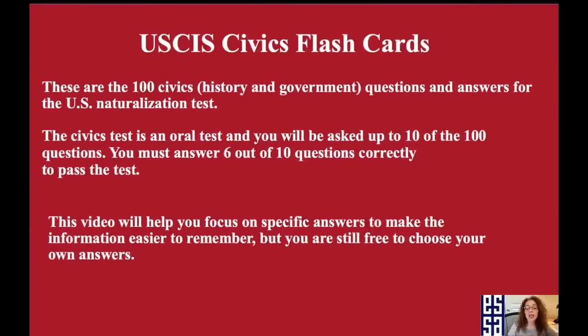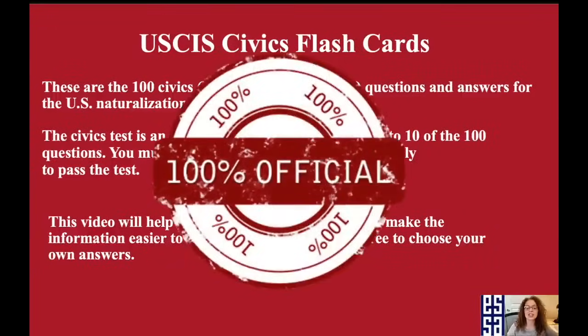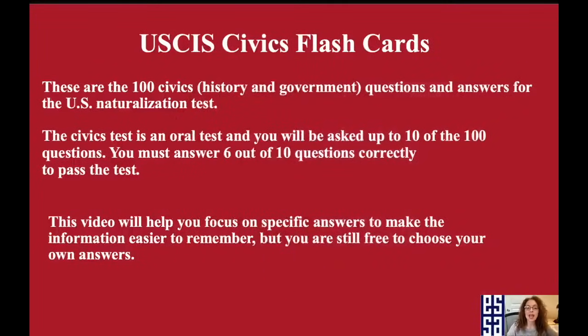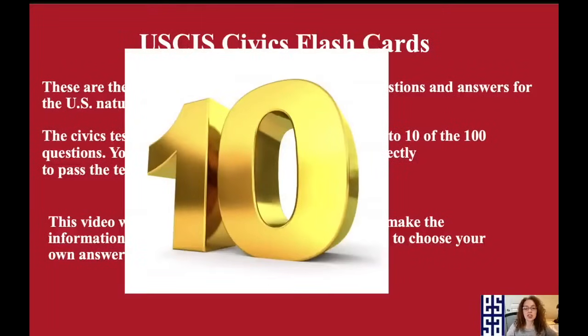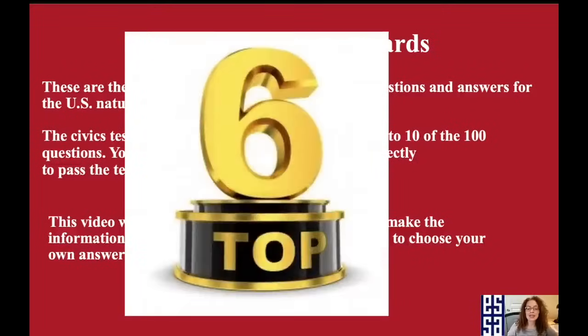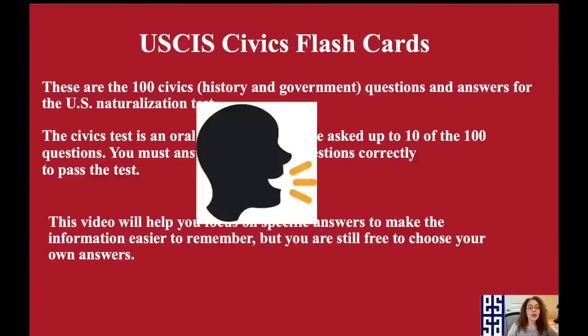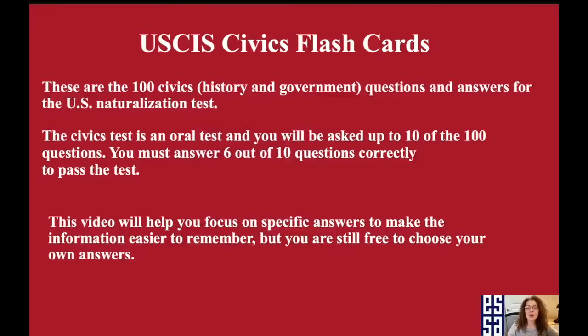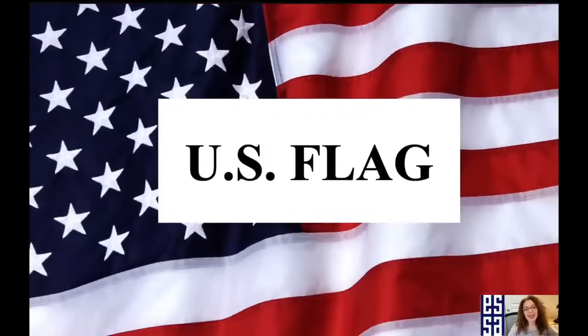Again, these are the 100 official civics questions, the 2008 version from USCIS. You will be asked 10 randomly chosen questions. You must get 6 of those 10 correct in order to pass. Please know that this is an oral test. No multiple choice here. And remember, you only need to provide one answer unless the question specifically asks for more than one.